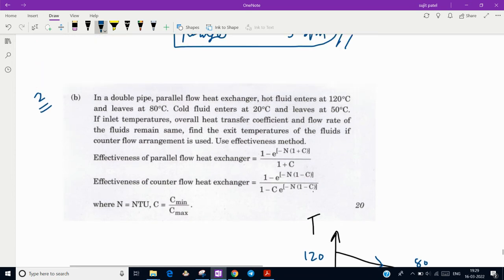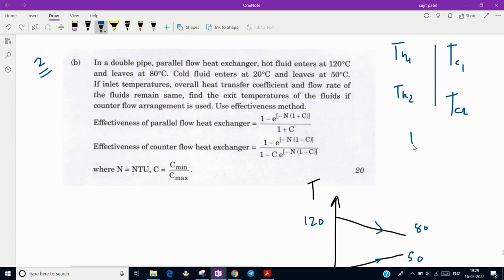If the inlet temperature and heat transfer coefficient... let me write down Th1, that is inlet temperature for hot fluid, Th2, that is exit temperature of hot fluid, Tc1, that is inlet temperature of cold fluid, and Tc2, that is exit temperature of cold fluid. And overall heat transfer coefficient will be the same and flow rate will be the same, that means m dot will be the same. We have to find the exit temperature if the counterflow arrangement is used.